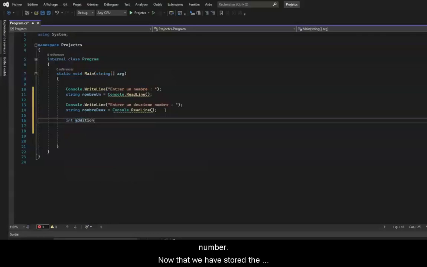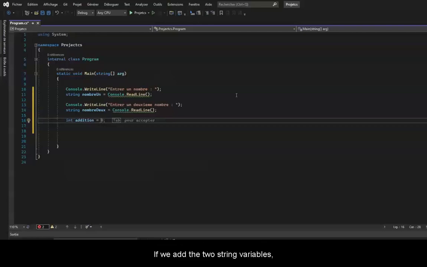Now that we have stored the numbers the user will enter, we need to use them. To do this, we'll create an int type variable named addition. Then we will put an equal sign, and in this variable we will store the result of the addition of the two numbers that the user has entered. However, there is a small problem.